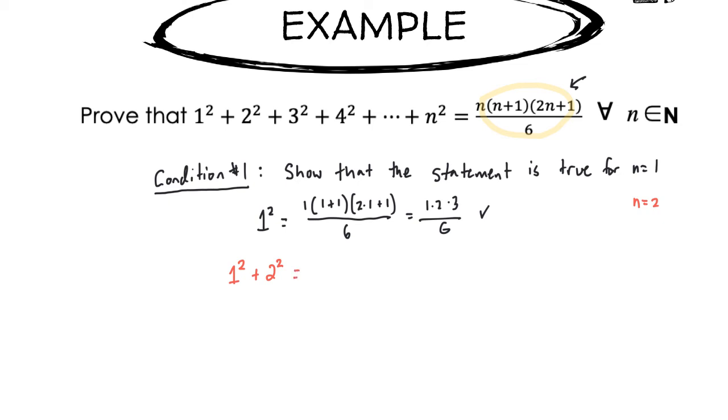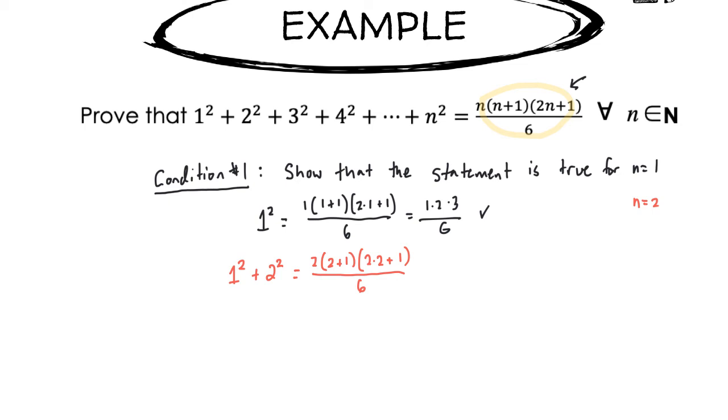So this time I'm going to check not just that 2 squared, but 1 squared plus 2 squared, because the left side is a sum, is equal to 2 times 2 plus 1 times 2 times 2 plus 1 all over 6. Another exercise in arithmetic.